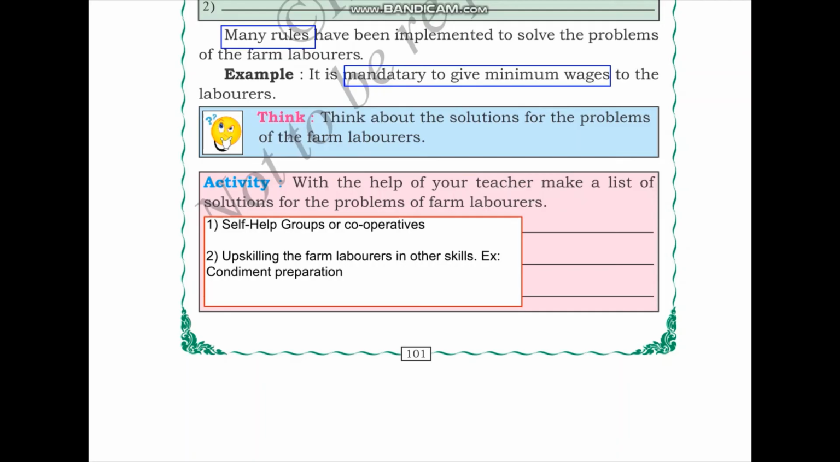In order for farm laborers to obtain their own living, they can seek the help of self-help groups or cooperative societies. These organizations provide the laborers with subsidized goods and fundings for their business purposes. Next, we can also upskill the farm laborers by teaching them other skills. A very common upskilling that is taking place in Karnataka is by teaching the farm laborers preparation of food condiments so that they can make a living throughout the year. Very commonly prepared condiments include papads and pickles.